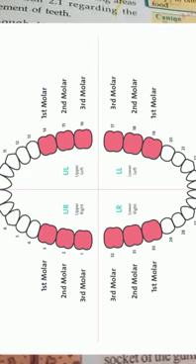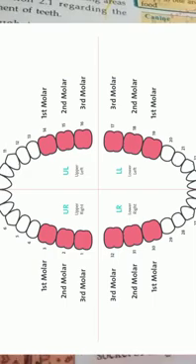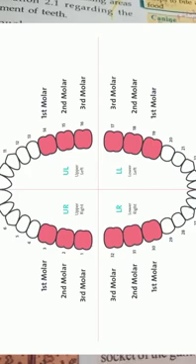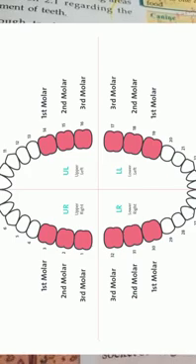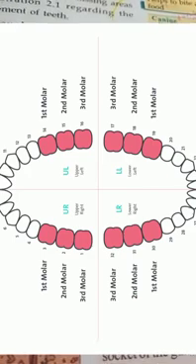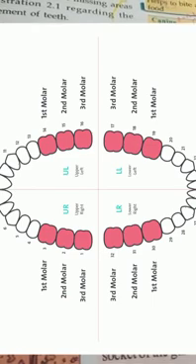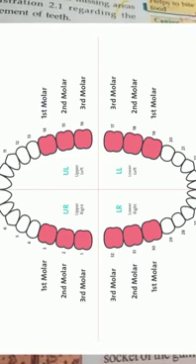Total number of canines is 4. Next one is premolar. 4 premolars are seen in the upper jaw and 4 premolars in the lower jaw. Then the total number of premolars is 8.